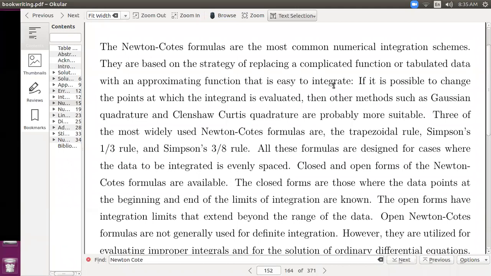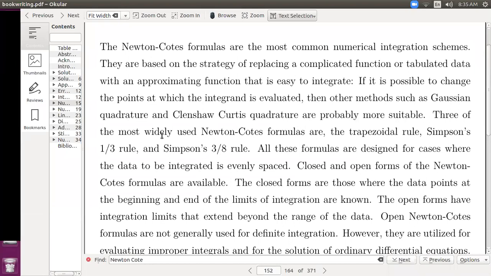So here we can say that there are two categories of methods. One is Newton-Cotes formulae, where the points of integration are not to be changed. But if it is possible to change the points at which the integrand is evaluated, then Gaussian quadrature and Clenshaw-Curtis quadrature are probably more suitable.